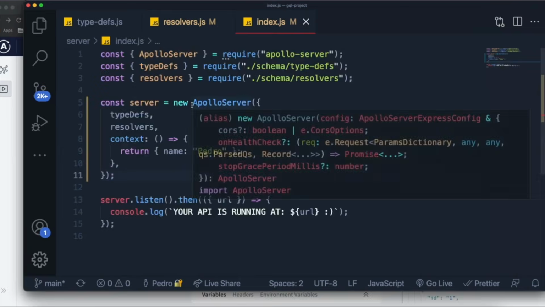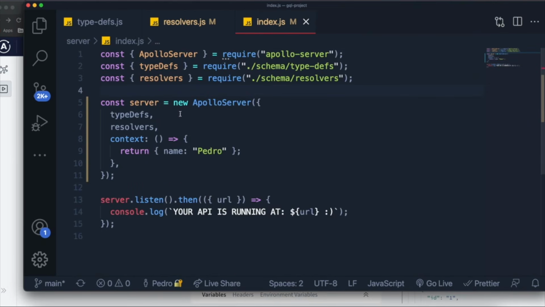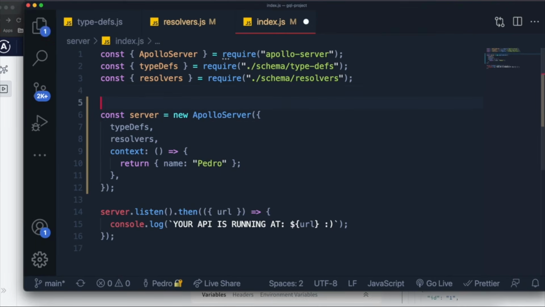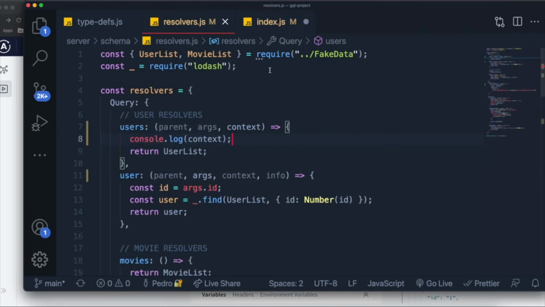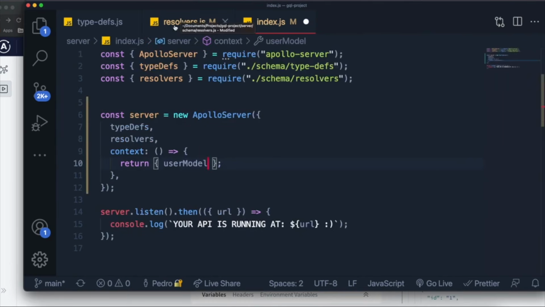Another example of why this might be useful is, imagine if you're using an ORM for a database system, right? So many people use MongoDB. So if you have a MongoDB model that you want to have access to in every resolver, you can pass them over here, like user model, and just access it throughout the resolvers without having to import them in every single file. You just access them in the context, right? And that's cool. That prevents unorganized code, and it's useful in various different situations.